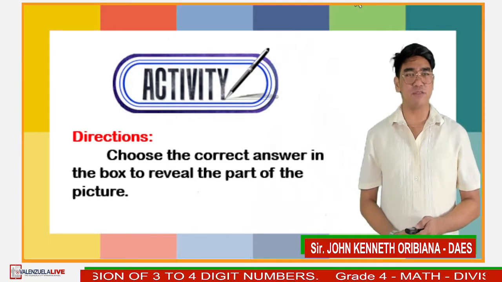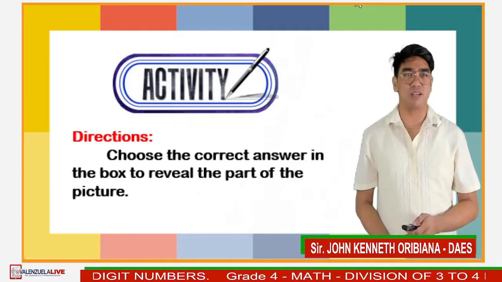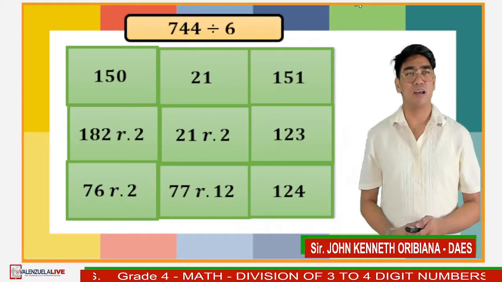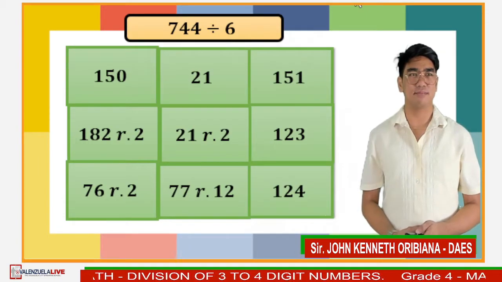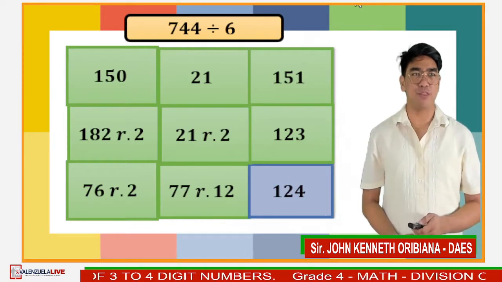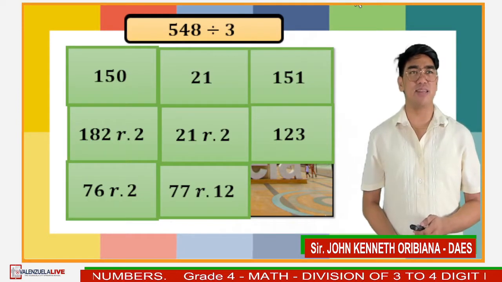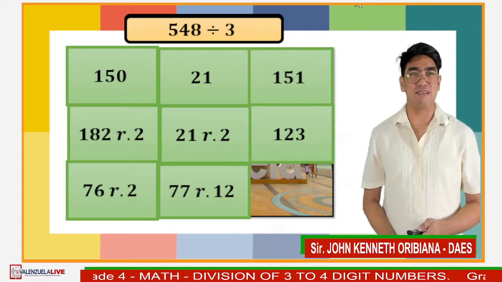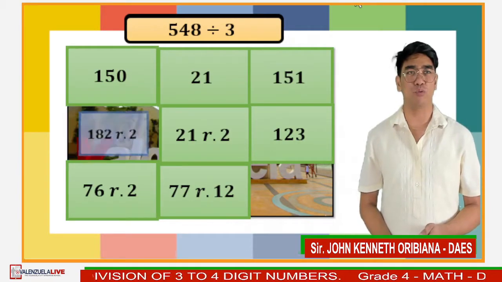Let's have now our activity. Choose the correct answer in the box to reveal the part of the picture. So I have here the problem. 744 divided by 6. Very good. It is 124. Next, 548 divided by 3. That's right. It is 182 remainder 2.